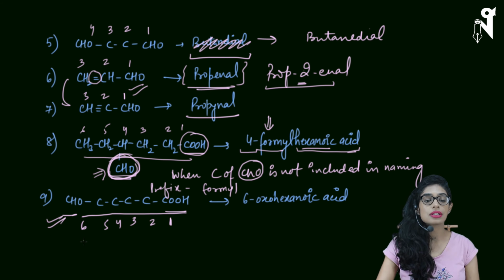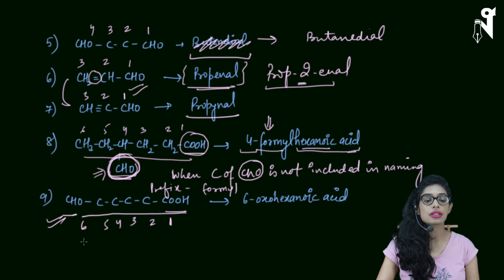Now when we include the carbon of CHO in the naming of the principal carbon chain, then the prefix for CHO is oxo. So I hope you have understood the difference. When the carbon is not counted in the main chain, it is formyl. When the carbon is counted in the main chain, it is oxo. So the name will be 6-oxohexanoic acid.